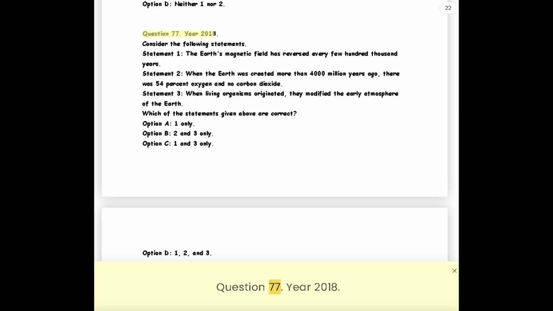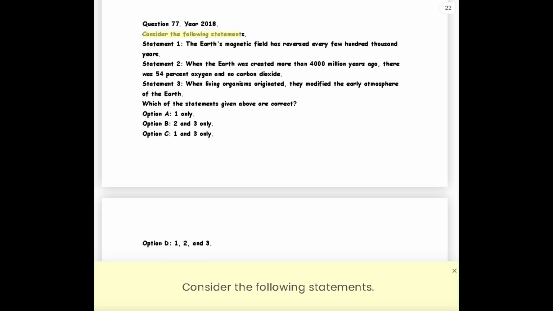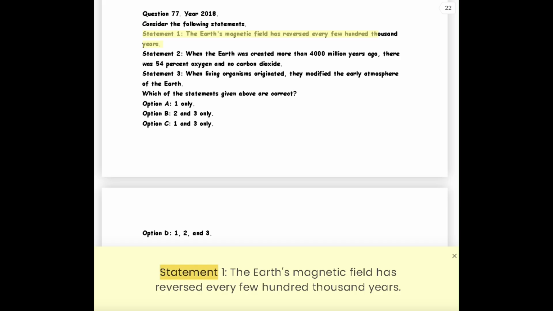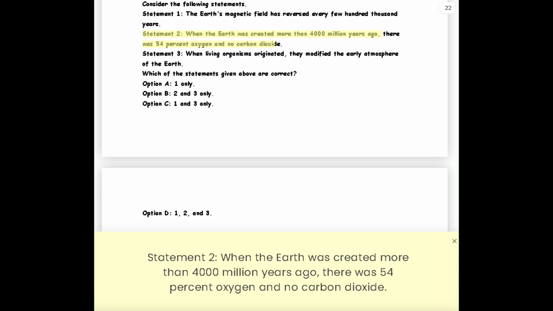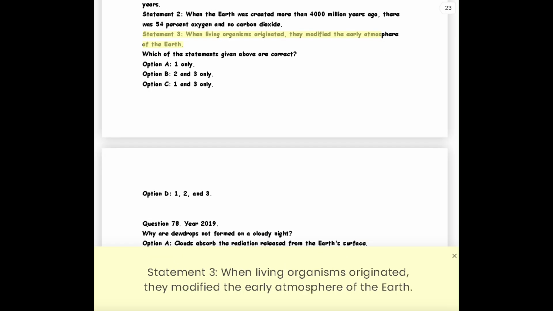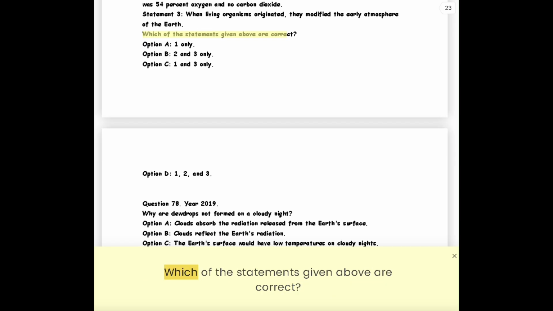Question 77. Year 2018. Consider the following statements. Statement 1. The Earth's magnetic field has reversed every few 100,000 years. Statement 2. When the Earth was created more than 4,000 million years ago, there was 54% oxygen and no carbon dioxide. Statement 3. When living organisms originated, they modified the early atmosphere of the Earth. Which of the statements given above are correct?